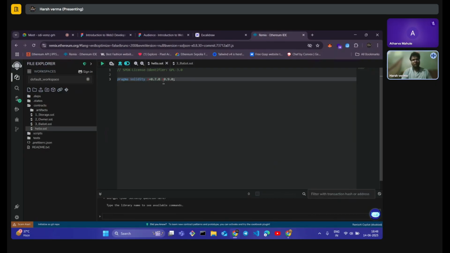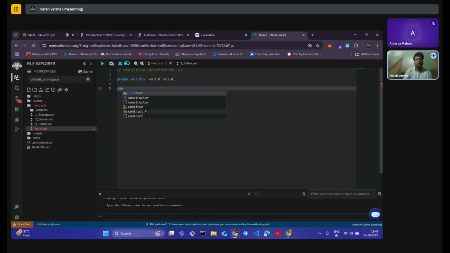Now let's write our code. Now let's initiate our contract. Any code in a smart contract goes under this contract directive. Basically, it defines our contract. You don't have to write a specific function to define this is our contract. This directive automatically defines your contract for you. And let's name our contract Hello. This is our contract.